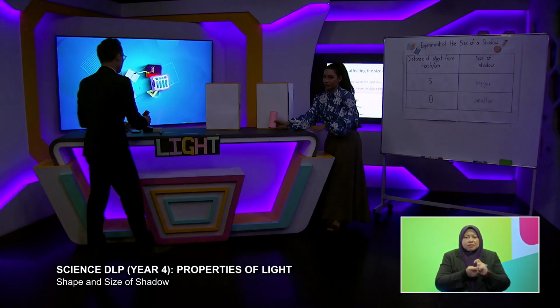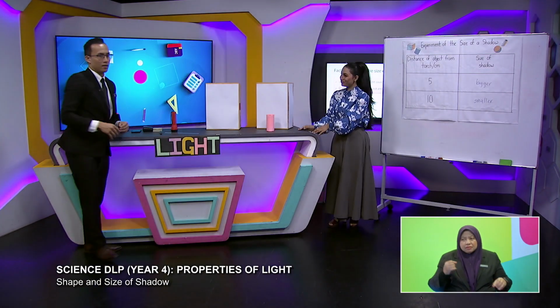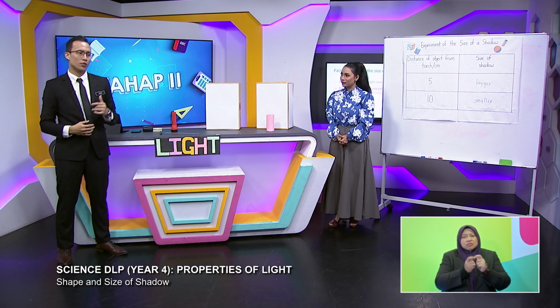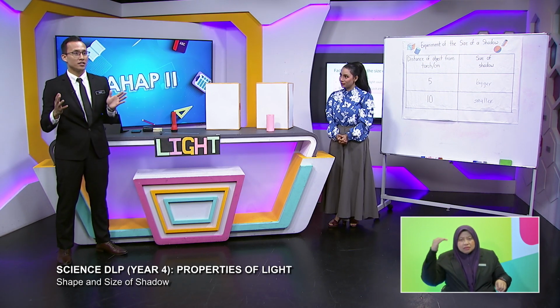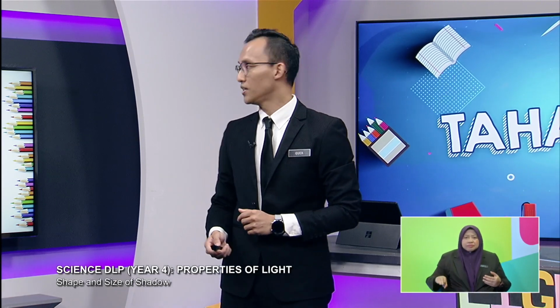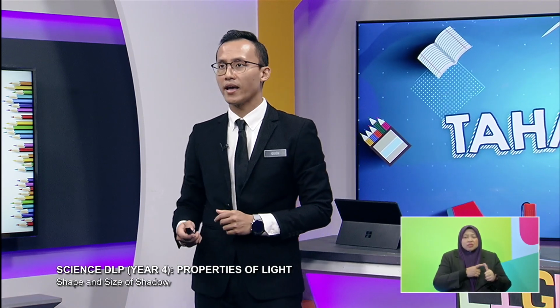Okay, moving on. Just now we have already mastered how to change the size of the shadow. So now we're going to look into how to change the shape of the shadow. The shape of the shadow has two factors that affect it. The first one is the orientation of the object, and also the position of the light source. So let's have a look.